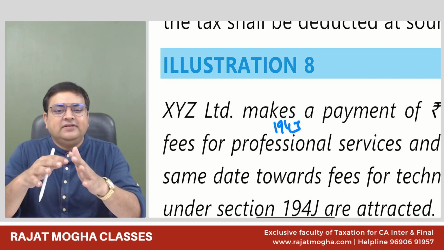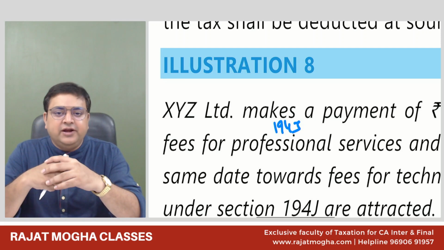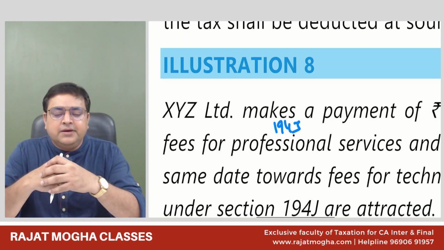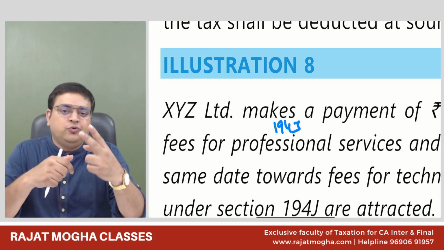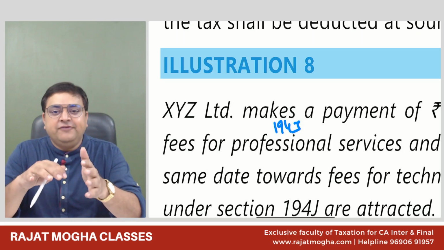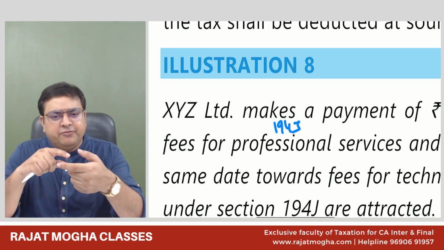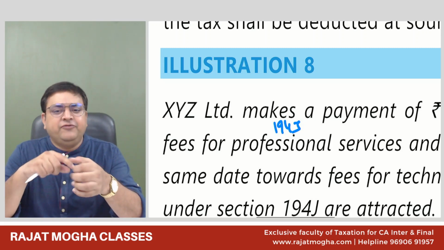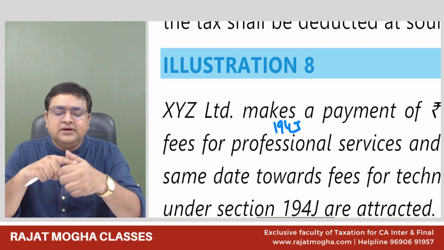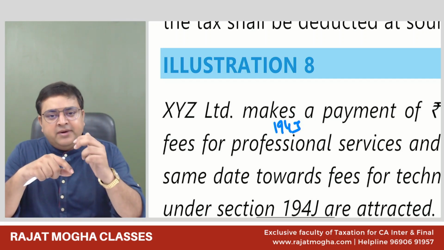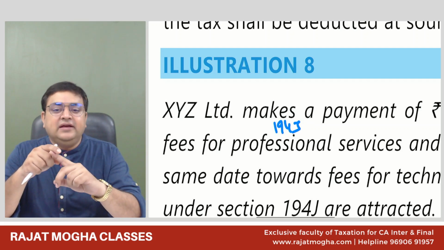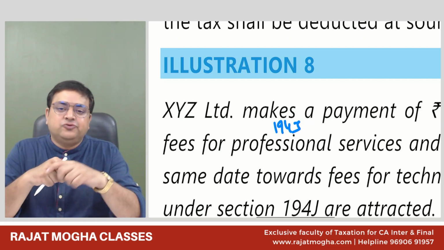The rate of TDS is generally 10%, but for technical services, it is 2%. Right? So 194J says that whenever you will be paying professional fees, royalty, non-competing fees, or director fees, 10% would be the TDS rate. But out of 5, 1 is technical services. For technical services, the rate is 2%.